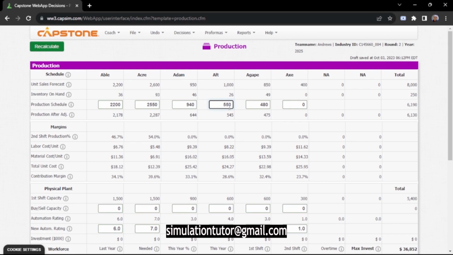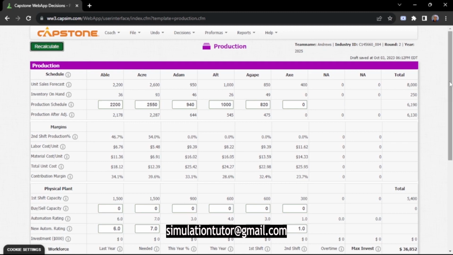Then Aft, I'll produce 1000, because I have 26 units of inventory, so they'll cover up for what will be lost. Then Agap, I'll produce 820, because I'm projecting to sell 850.